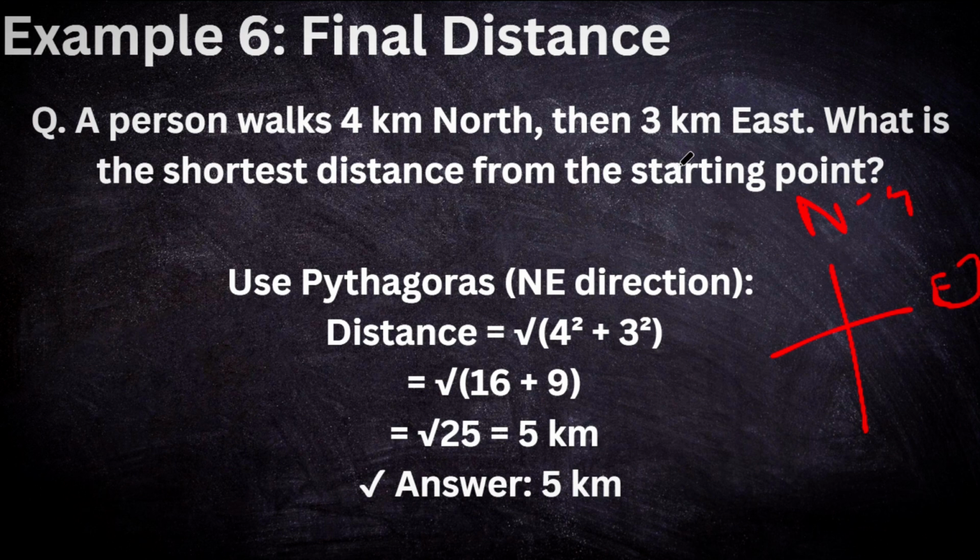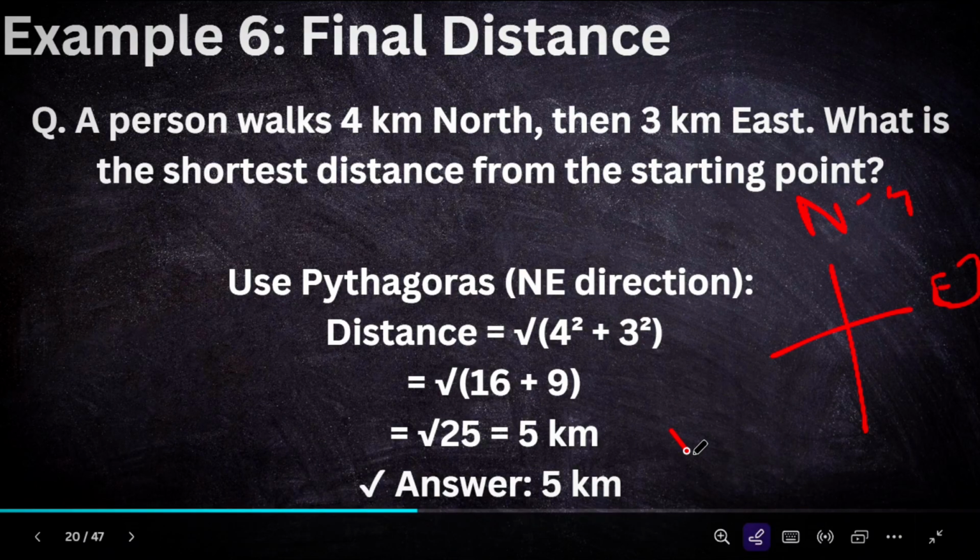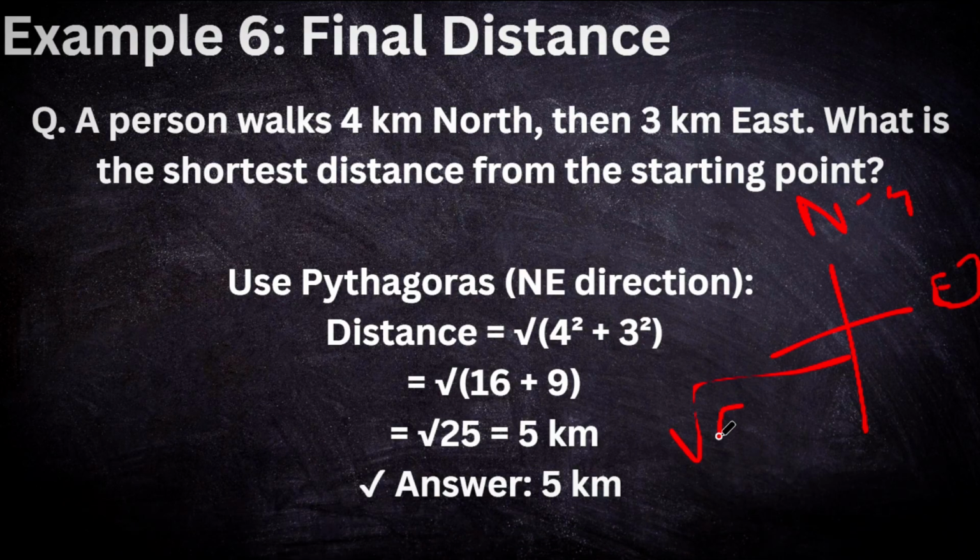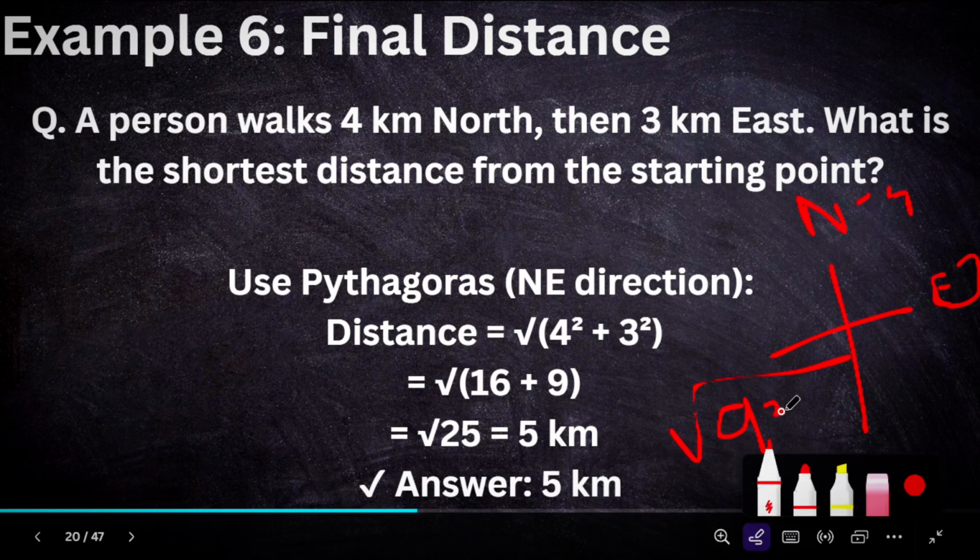In the previous example, we defined that the direction of the starting point is the northeast. So how do we find that shortest distance? We use the Pythagoras theorem: the square root of a square plus b square.